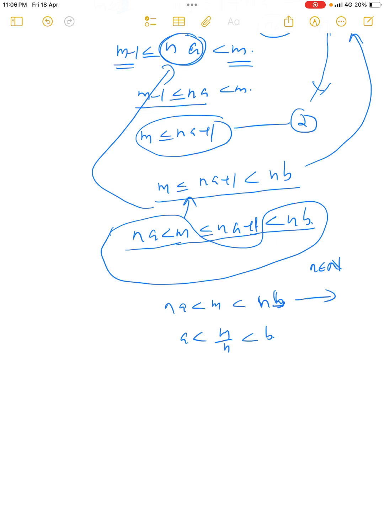So we can conclude that there exists a rational number m by n which satisfies the relation a less than m by n less than b. That is, if we take any a less than b, we can find a rational number m by n which satisfies the relation a less than m by n less than b, which is the density theorem.